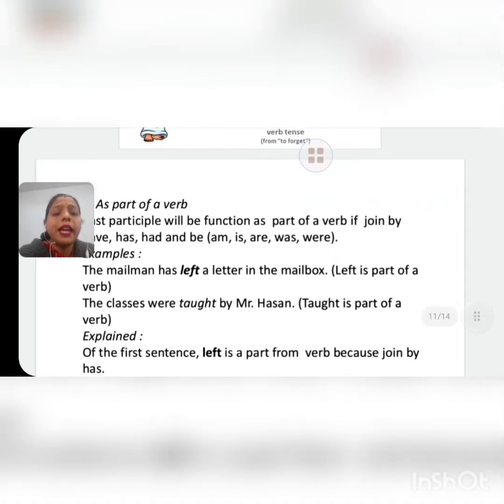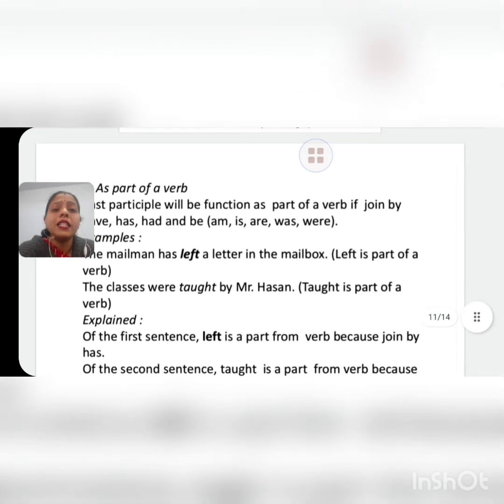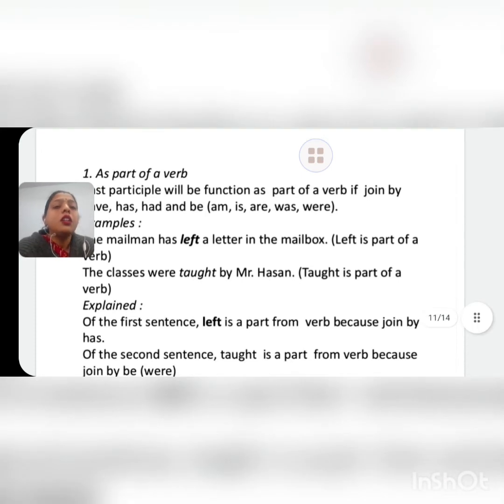See the example here. The mailman has left a letter in the mailbox. In this example, children, mailman is the subject and just after mailman there is a helping verb, has, and after has we use the past participle left. Left is a past participle, okay, and this left acts as a verb here because before that left there is a helping verb which is has. So here left acts as a verb.